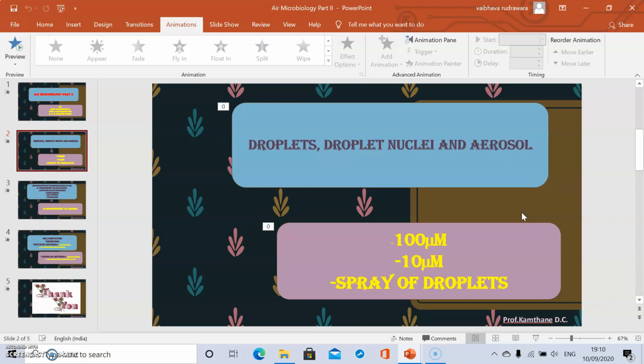A single sneeze may contain 10,000 to 1 lakh bacteria. The size of this droplet is 100 micrometers. When it comes into the environment, the moisture present in it dries and the size of the droplets decreases, and the droplet nuclei have a size of 10 micrometers or less. These settle at the surface level, and when there are wind currents, they are carried for a large distance.